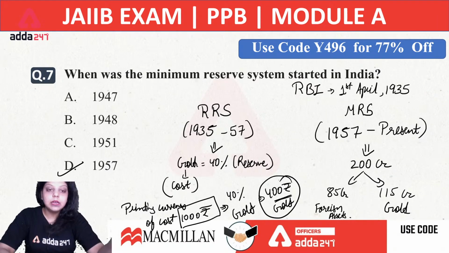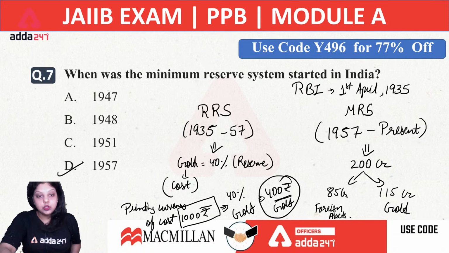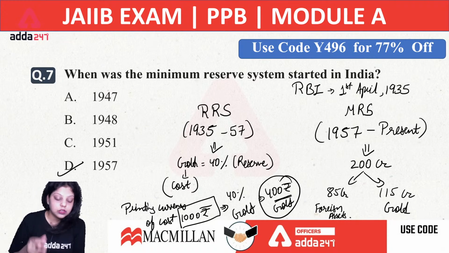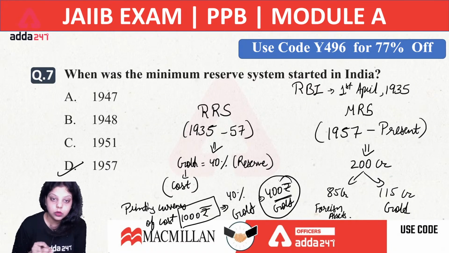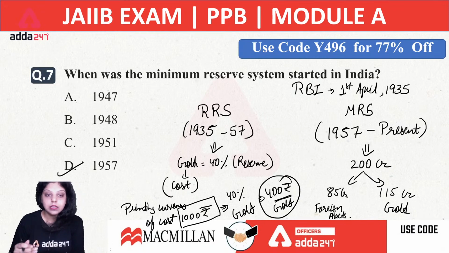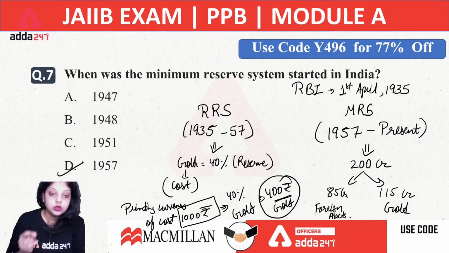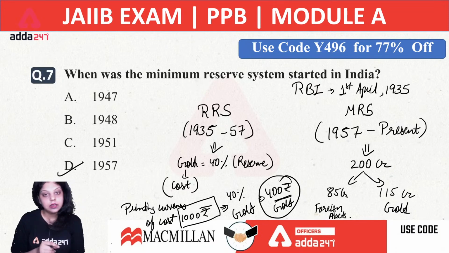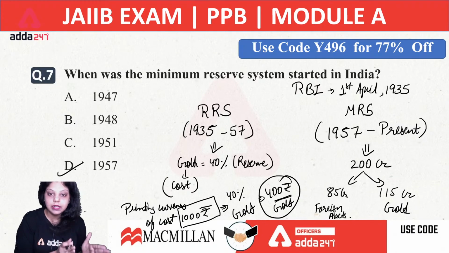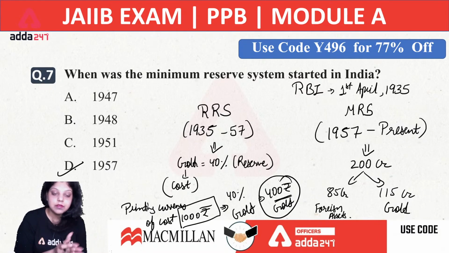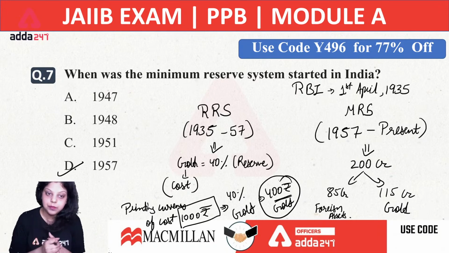So under the minimum reserve system, RBI was given 200 crores by Government of India, out of which RBI maintained 115 crore gold reserve and 85 crores foreign assets, which covers the foreign currency and foreign securities also. And with this 200 crore reserve, RBI has provided currency to our country from 1957 till present. So these are the two systems used by Reserve Bank of India to print currency in our country. First was the Proportional Reserve System, started in 1935, ended in 1957. Second is the Minimum Reserve System, started in 1957. Still we are using this system to print the currency.